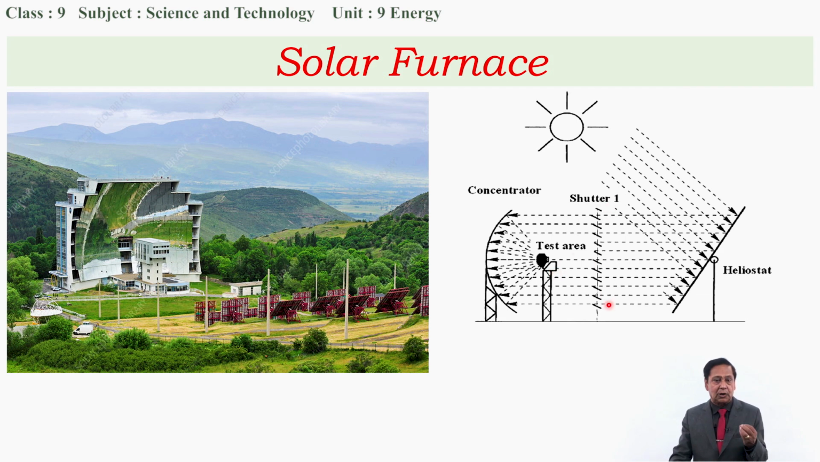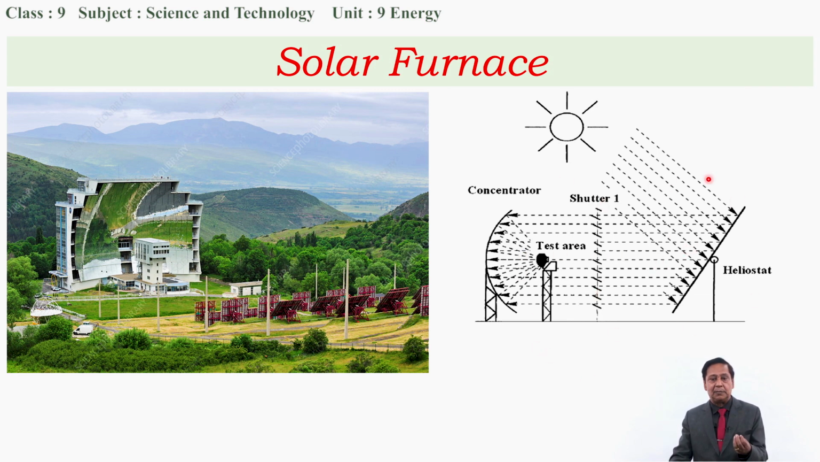And there is a shutter also. When we need to decrease the intensity of heat energy, we can shut it down, and we can increase or decrease the supply of heat energy from the sun to the concentrator using the shutter.